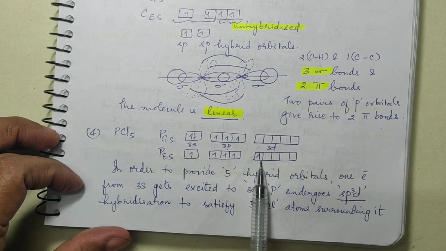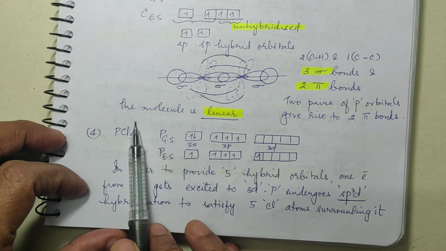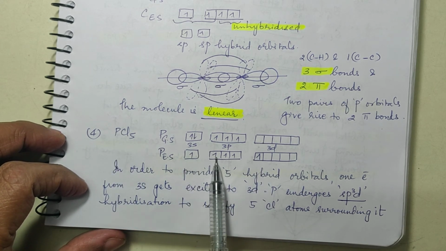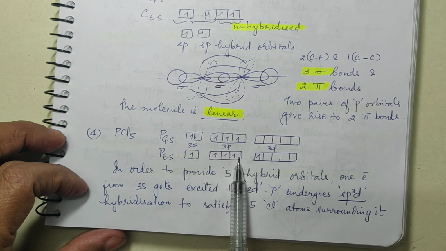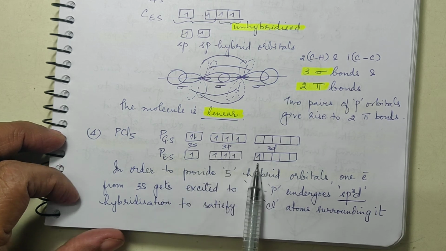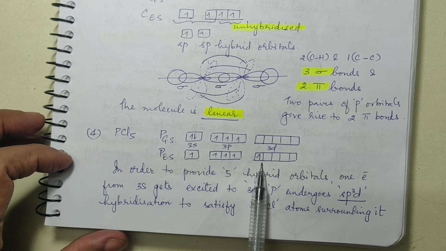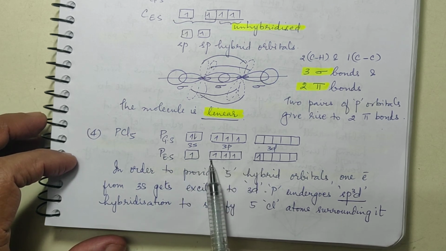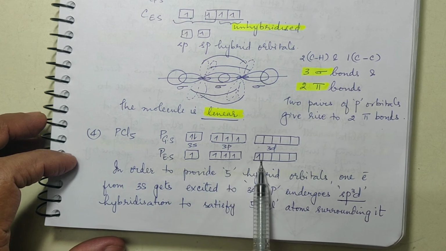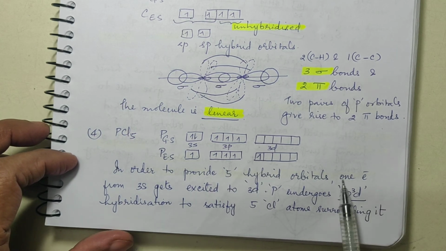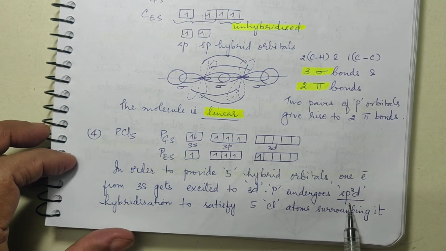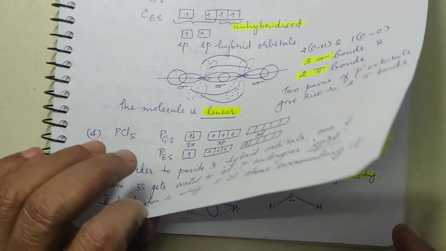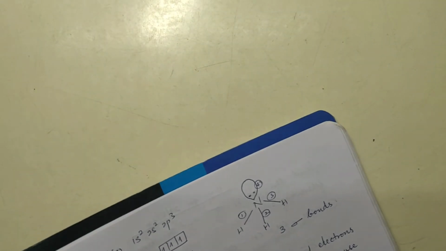Now in the excited state you are having like this, and how many surrounding atoms? 5. And how many do you have? 1, 2, 3, 4, 5. So there are 5 orbitals having unpaired electron, and all the 5 will hybridize. That means s, p3 and d. That is why you will get sp3d hybridization taking place, and the molecule will have trigonal bipyramidal geometry.